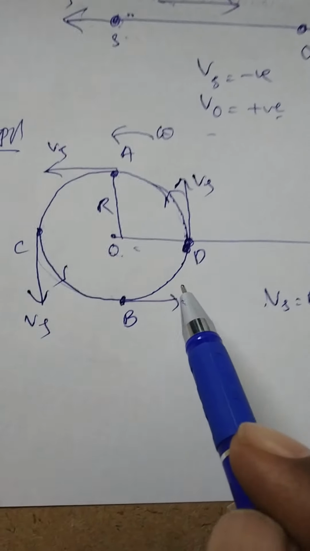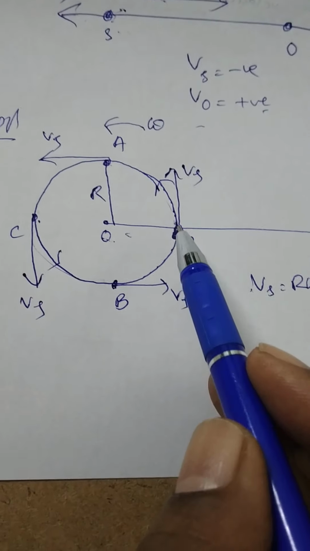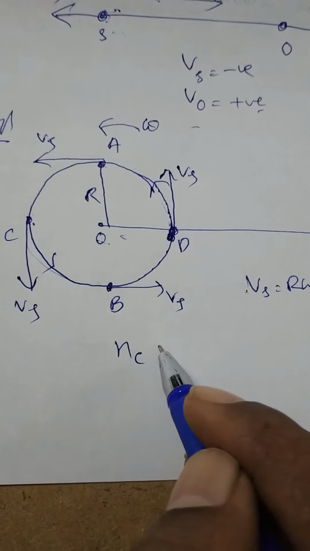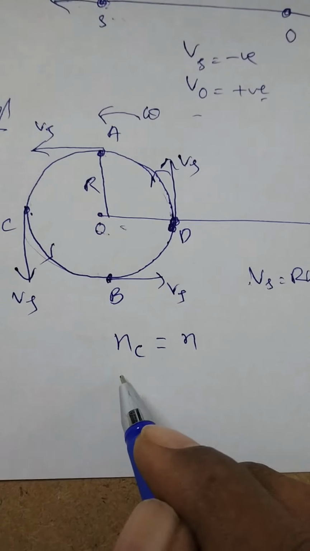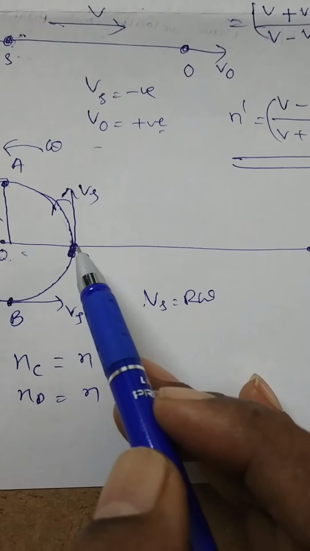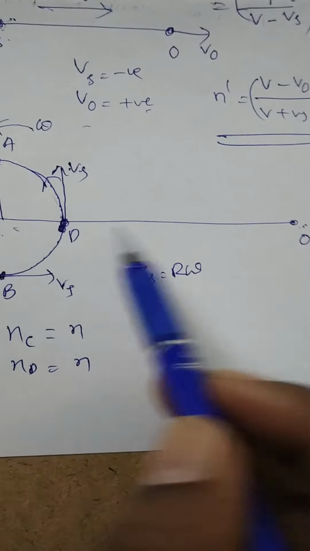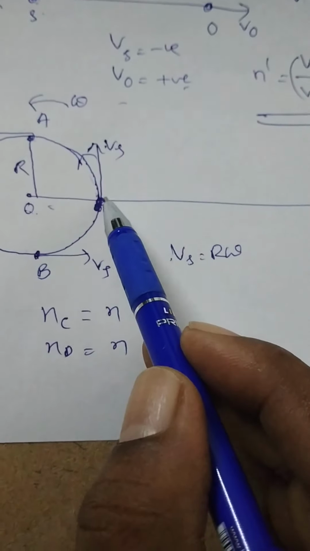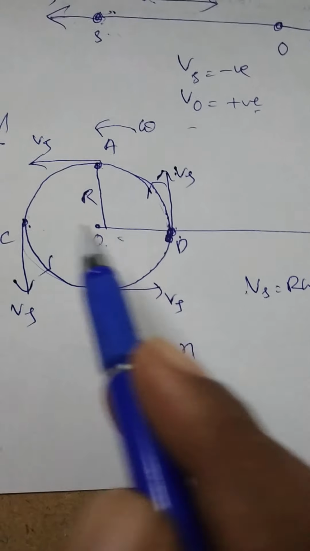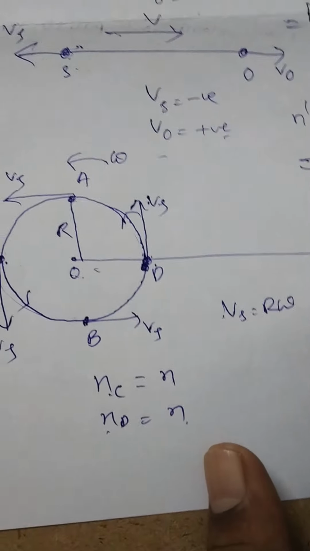Now let the source be lying at the point C as well as at the point D. Apparent frequency received by the person, NC is equal to N, and ND is also equal to N. Why? Because Vs, the velocity of the source, is perpendicular to the line joining the source and observer. In that situation, there is no Doppler effect. NC is equal to N, ND is also equal to N. In both situations, the velocity of the sound is perpendicular to the line joining the source and observer.